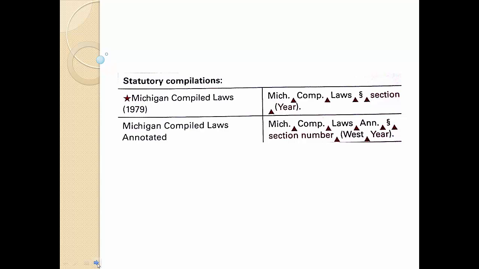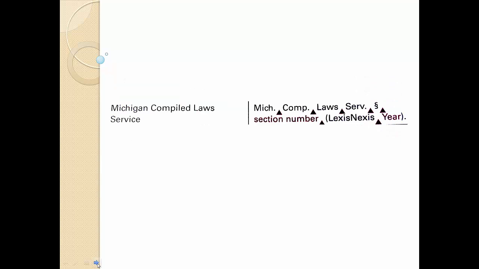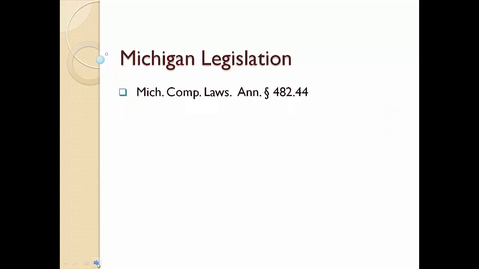MICH. COMP. LAWS stands for Michigan Compiled Laws. MICH. COMP. LAWS ANN. stands for Michigan Compiled Laws Annotated. MICH. COMP. LAWS SERV. stands for Michigan Compiled Laws Service. Reading a Michigan legislation citation is pretty easy. The name of the source is listed first, followed by the section number. This is shown on your screen as Michigan Compiled Laws Annotated Section 482.44.